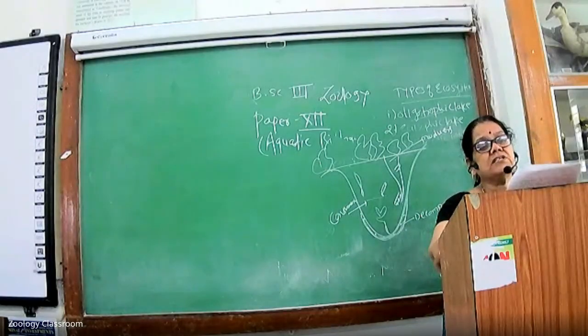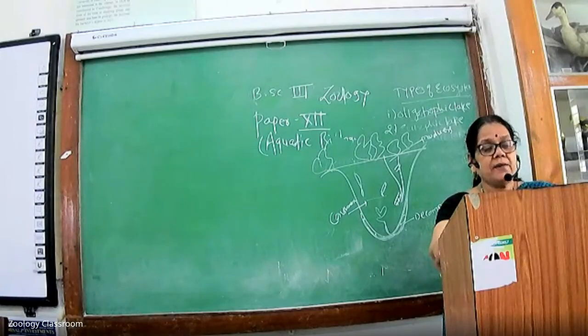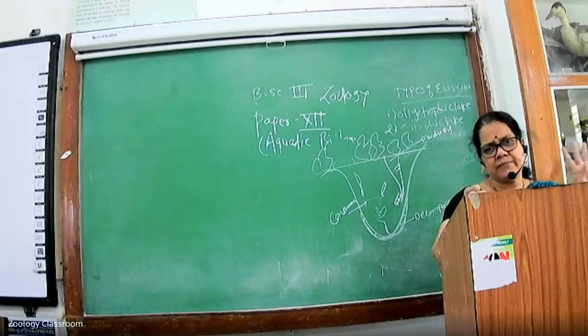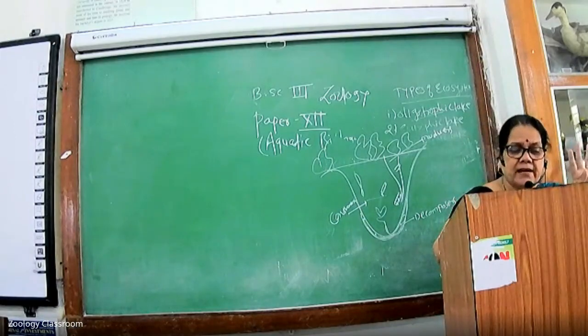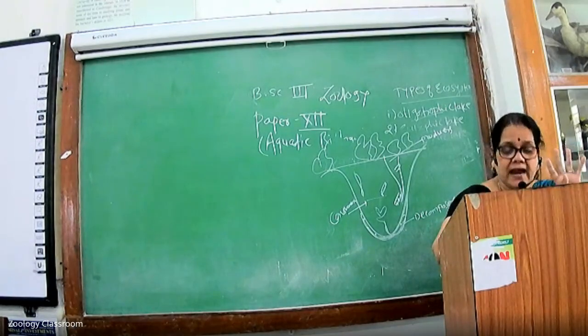In the lake ecosystem, the lake flora are present. Lake flora means the phytoplankton. There are four types present. First is the phytoplankton, second is the floating plants, third is the submerged plants, fourth is the rooted plants.